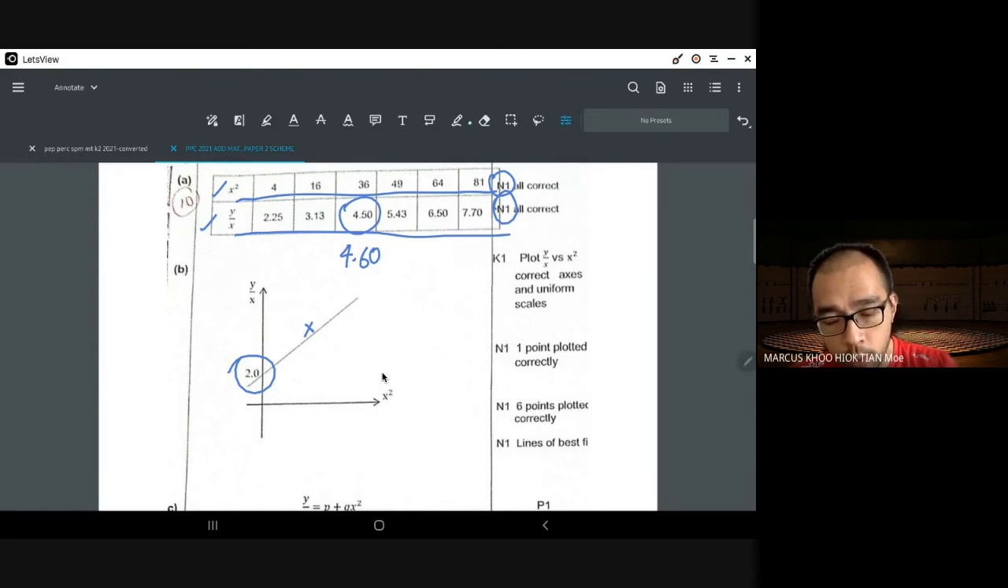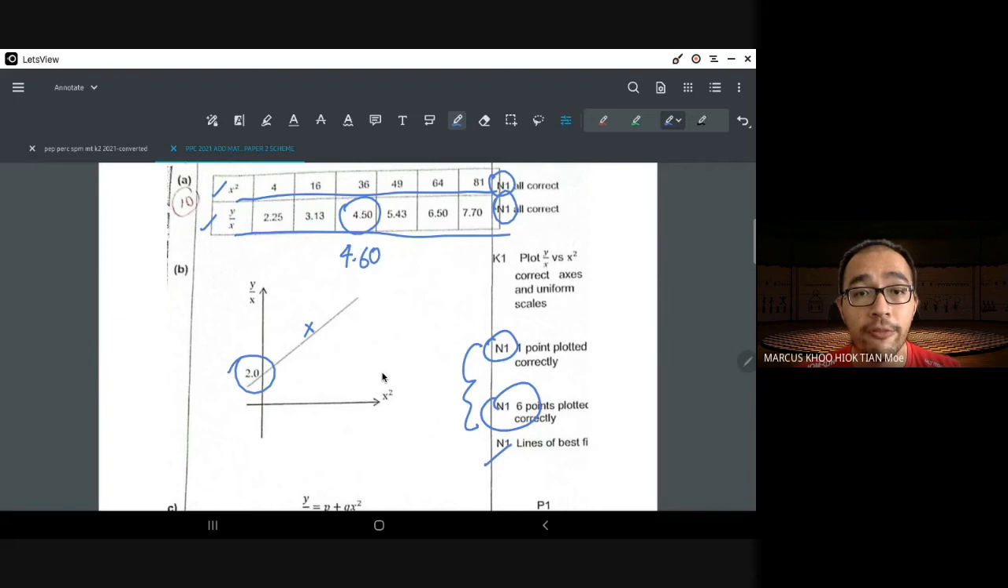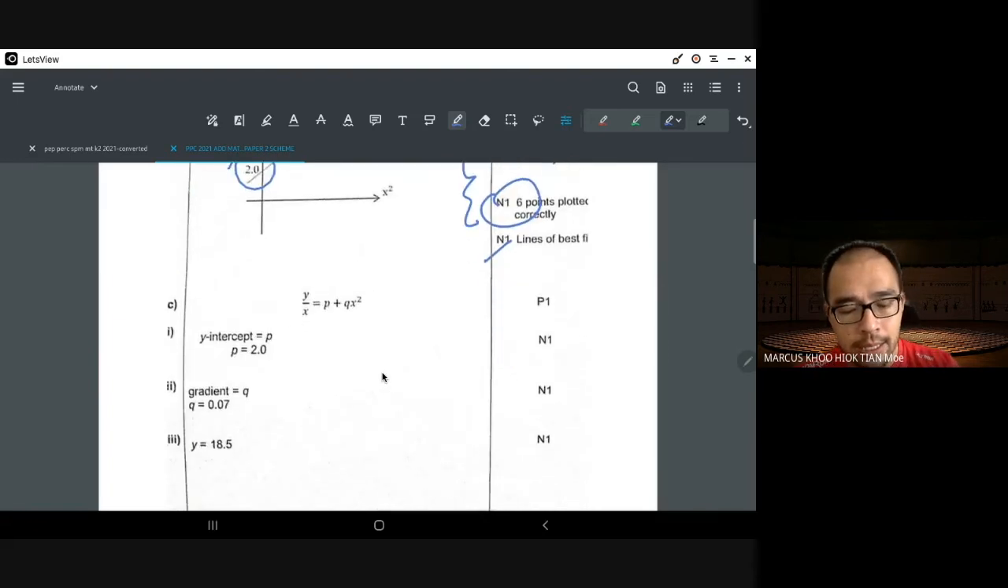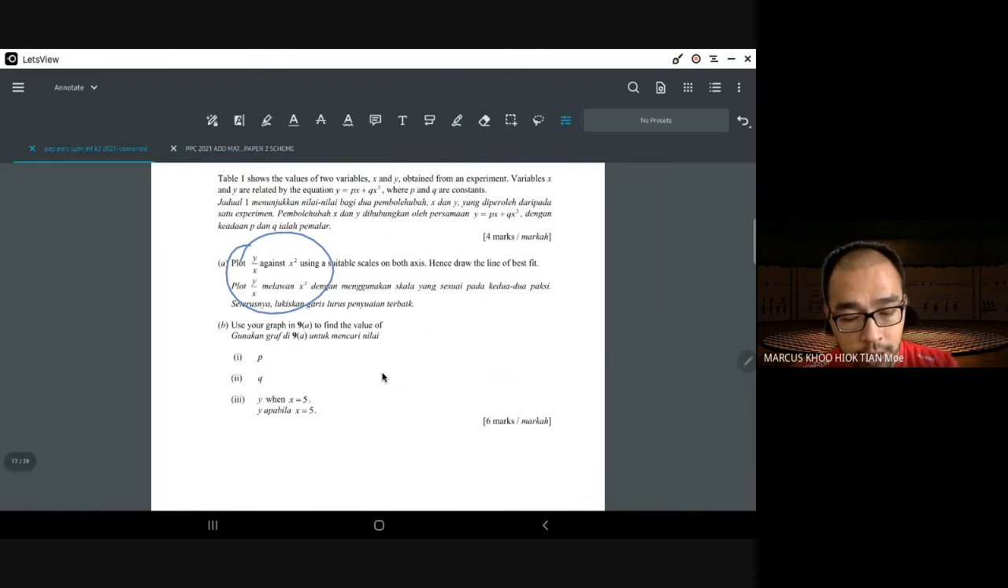If you plot 1 point correctly, you get 1 mark. But if you plot all 6 points correctly, you get 2 marks. Okay, and then 1 more mark for the line of best fit. Now when you adjust the equation, the original equation is y equals px plus qx cubed, right?